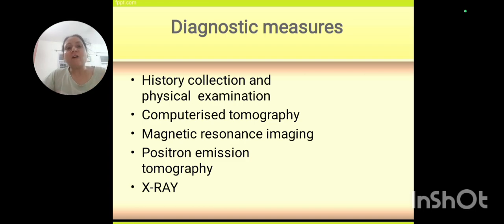Then of course CT and MRI imaging is very important, which helps to identify the kind of bleed, or the kind of injury there is to the brain. So it determines the treatment, whether we will go for conservative treatment or whether we will go for a surgical opinion. Fine. And of course there are X-rays and PET scans. So we go in for these various diagnostic measures so that we can decide upon the treatment.